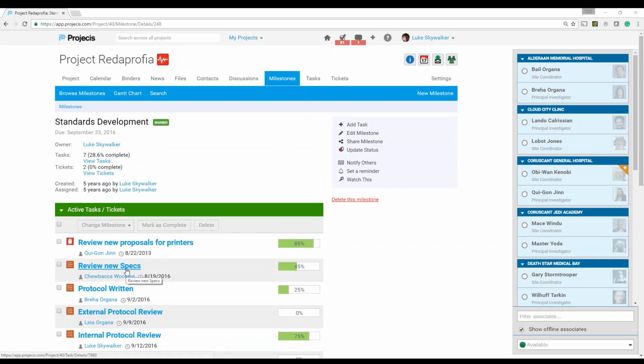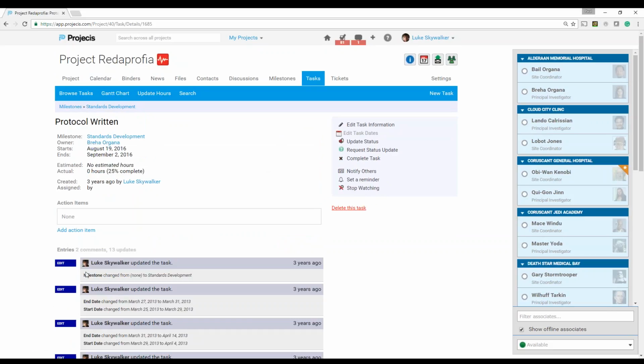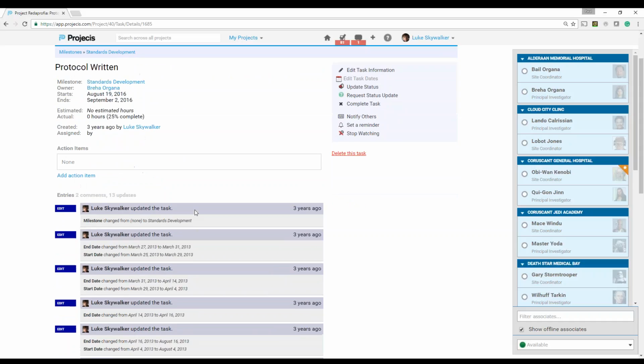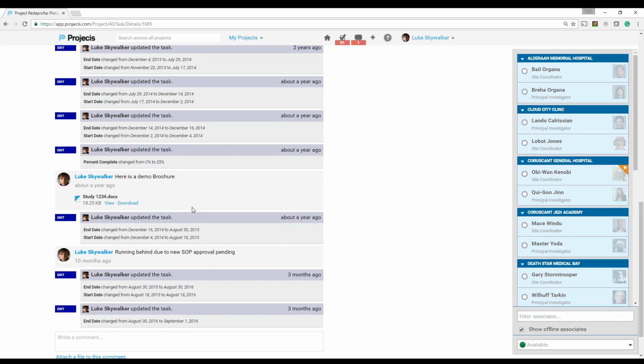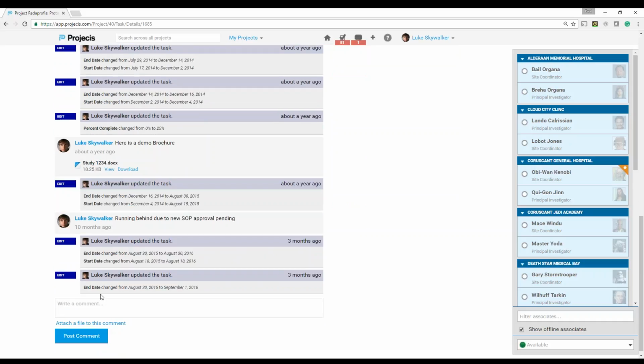So if I click on Review New Specs or Protocol Written, let's open up Protocol Written. It'll actually open up the particular task. I'll get some information like who it's assigned to, when its start and end date is, and a variety of other pieces of information. And I can also see if there are any comments or files associated with this particular task.